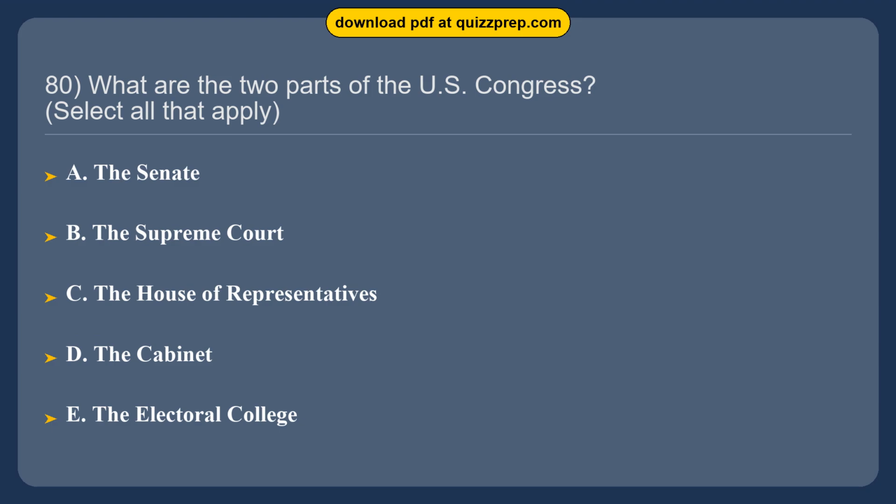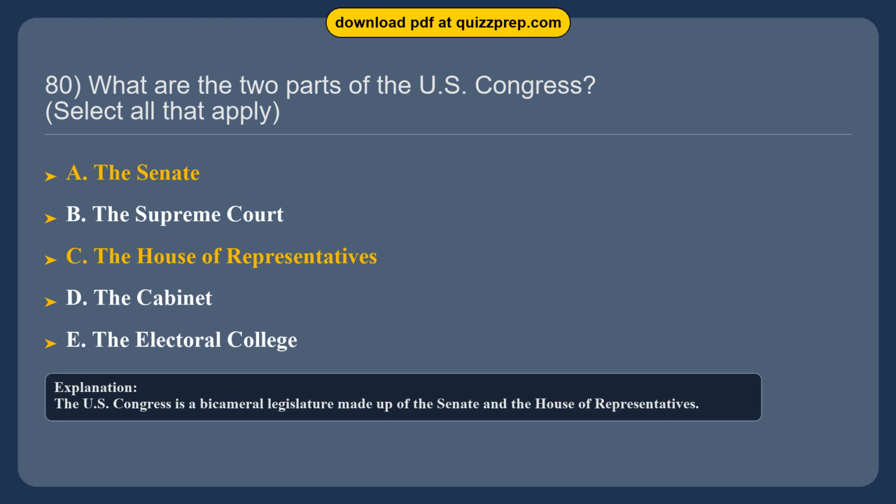Question 80. What are the 2 parts of the U.S. Congress? Option A, the Senate. Option B, the Supreme Court. Option C, the House of Representatives. Option D, the Cabinet. Option E, the Electoral College. The correct answers are options A and C. The Senate, the House of Representatives. The U.S. Congress is a bicameral legislature made up of the Senate and the House of Representatives.